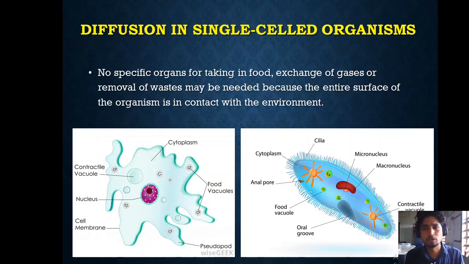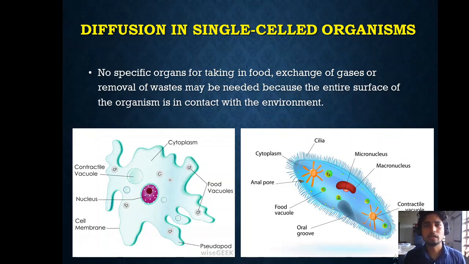So whatever they need to exchange, like water, food, everything can get into these cells by simple diffusion. Very important to notice here, simple diffusion helps these organisms to get their oxygen and their food. So simple diffusion can work only with unicellular organisms.